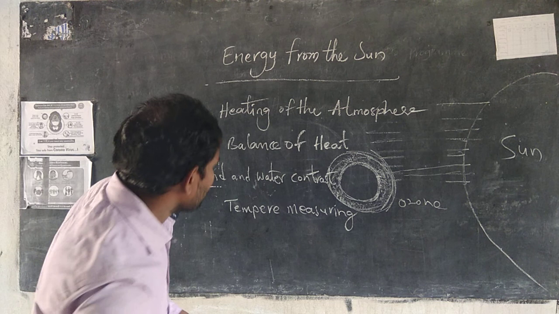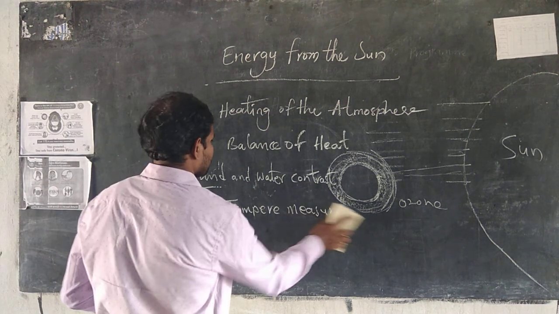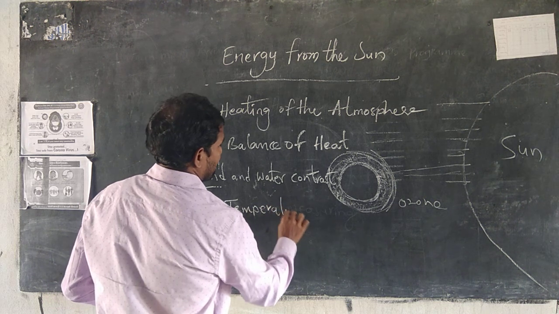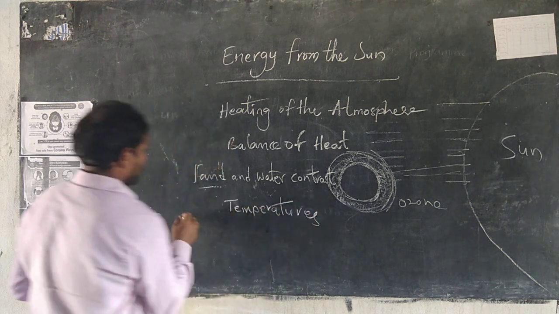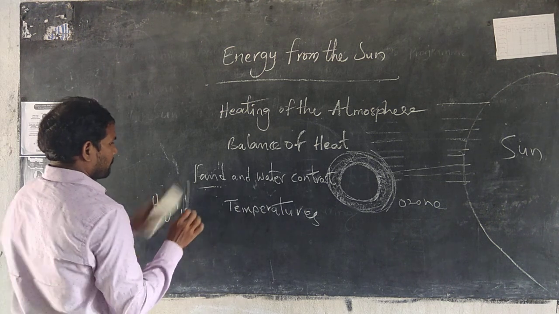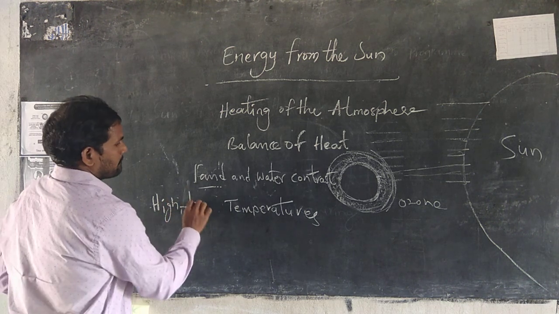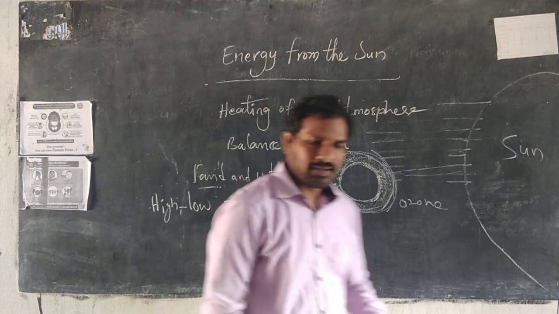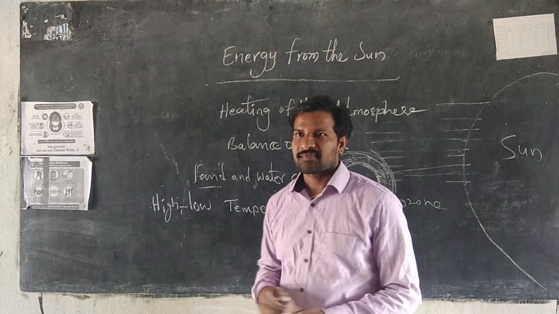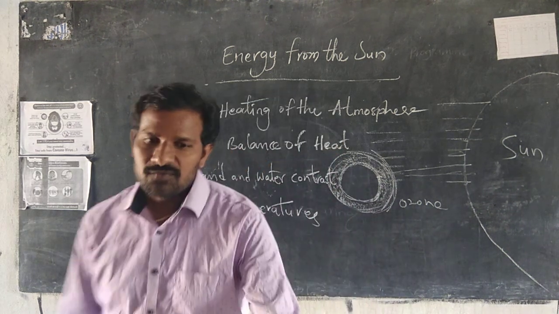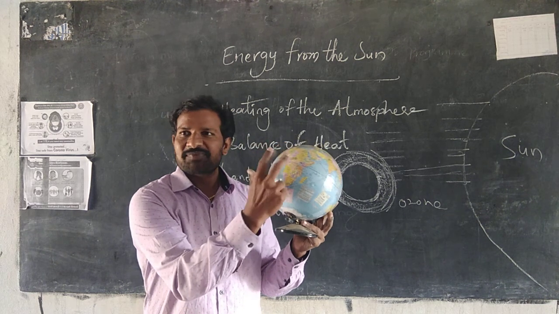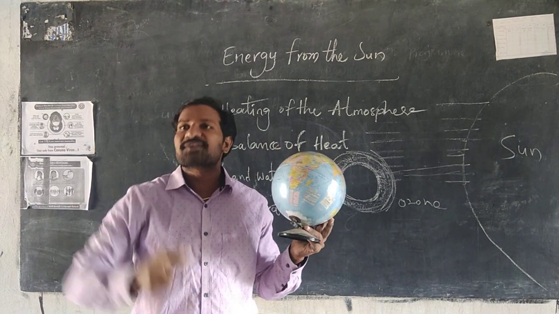High and low temperature worldwide. Which place receives the higher temperature?